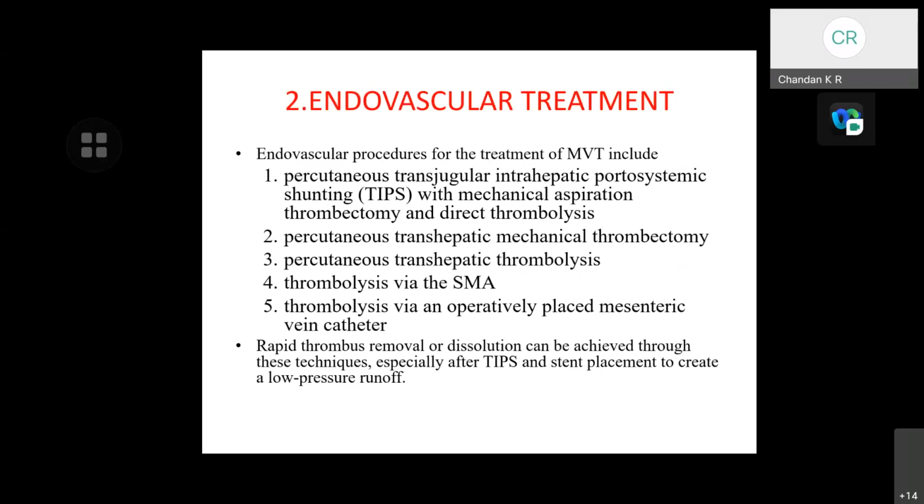Coming to the endovascular treatment, the various options include percutaneous transjugular intrahepatic portosystemic shunting with mechanical aspiration thrombectomy and direct thrombolysis, percutaneous transhepatic mechanical thrombectomy, percutaneous transhepatic thrombolysis, thrombolysis via the SMA, thrombolysis via an operatively placed mesenteric vein catheter. Rapid thrombus removal or dissolution can be achieved through these techniques, especially after TIPS and stent placement to create a low pressure runoff.